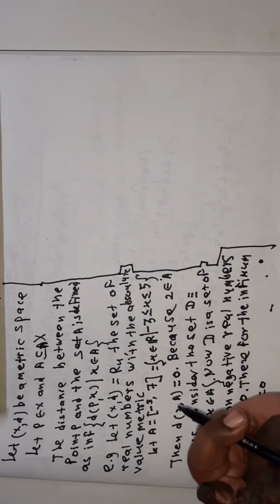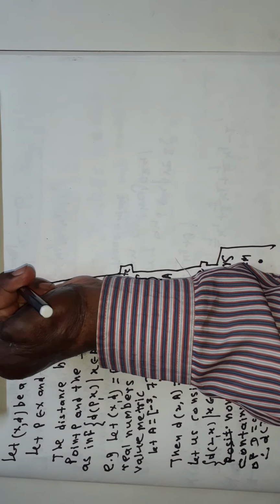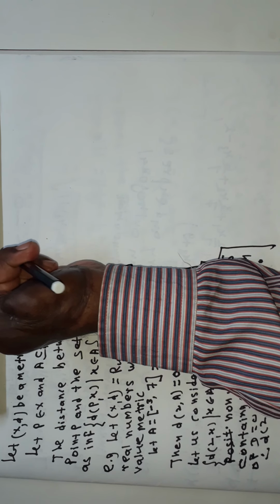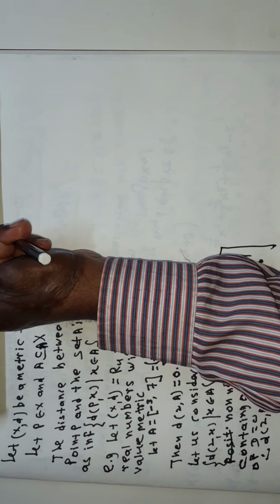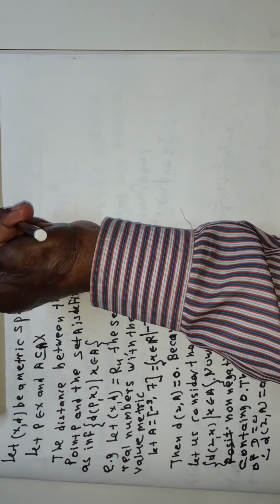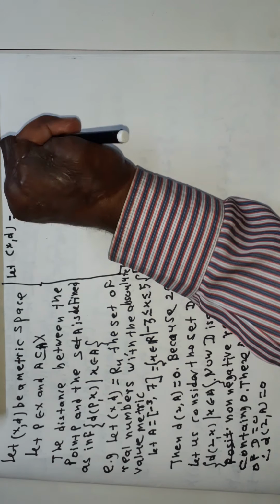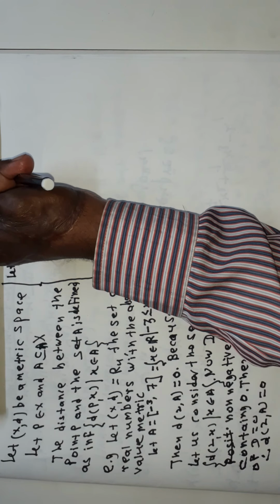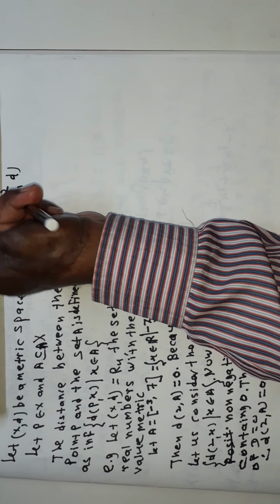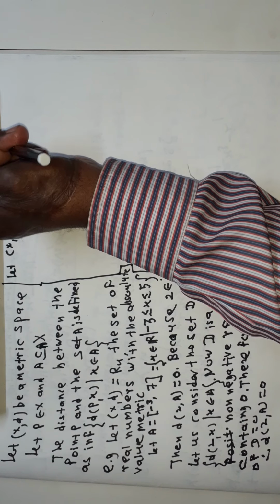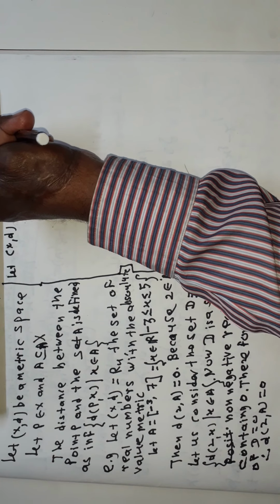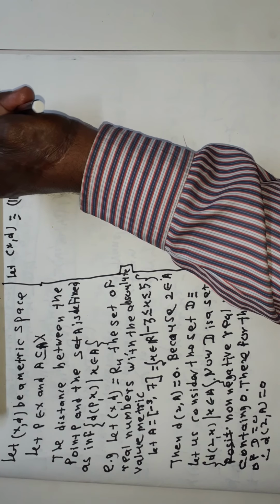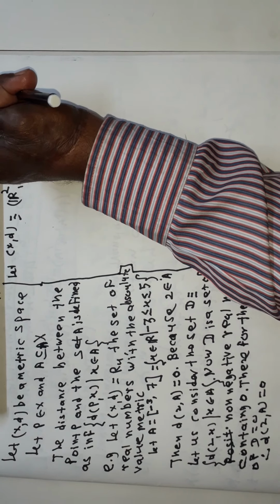Now see here, consider another example. Let X, d be equal to R2, d, where d is the Euclidean metric on R2.